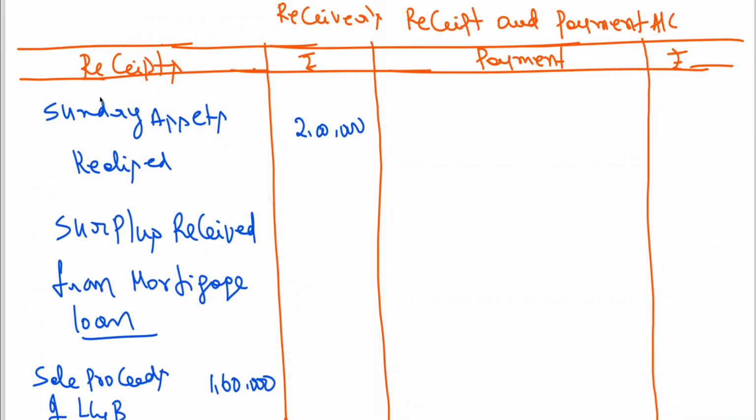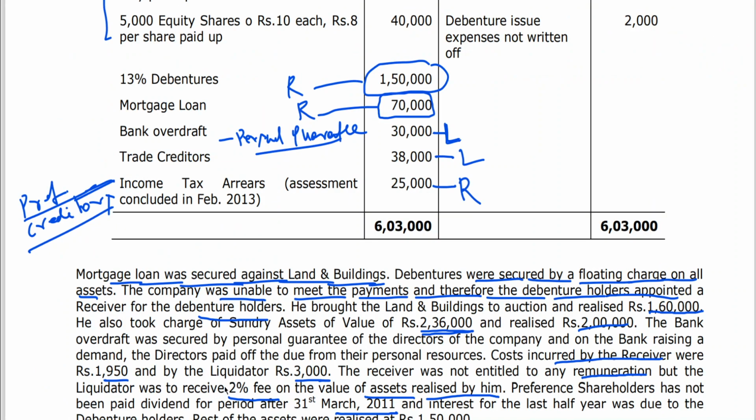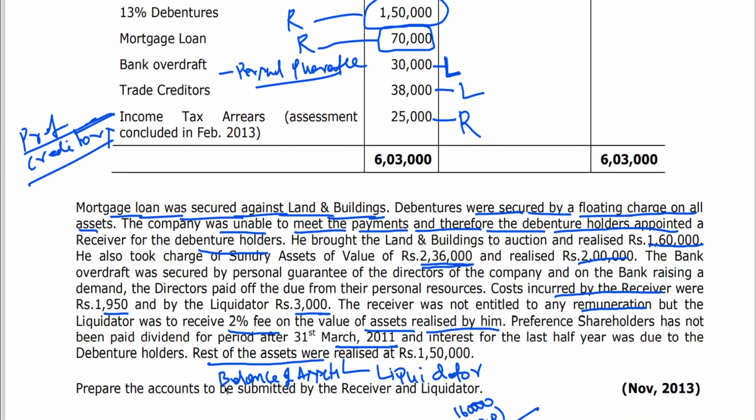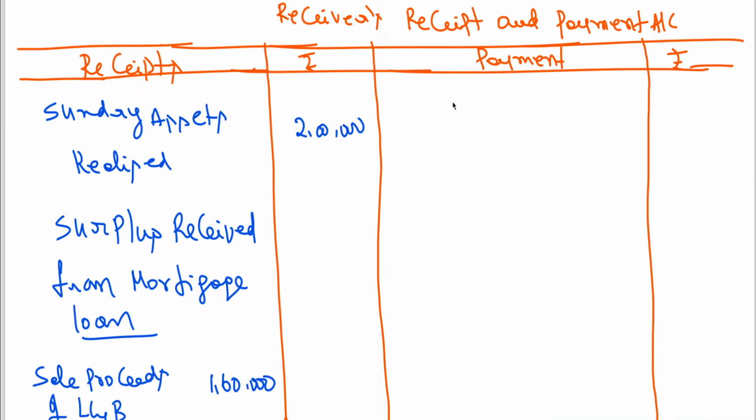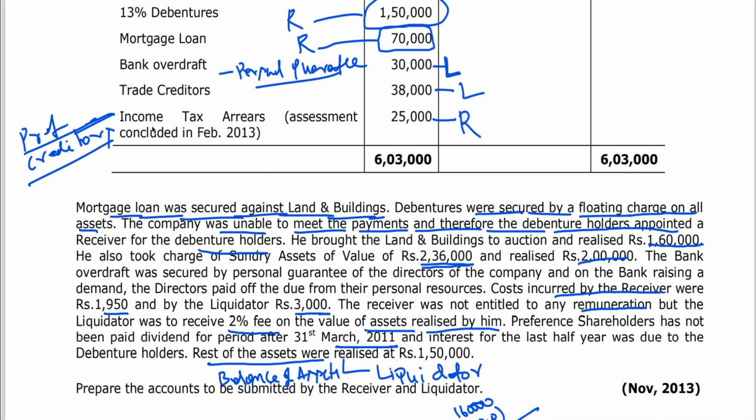Now coming back to payments. We have the expenses, the cost incurred by the receiver. Cost of the receiver 1,950. Then, I told you preferential creditors will come under this. Income tax, preferential creditors.